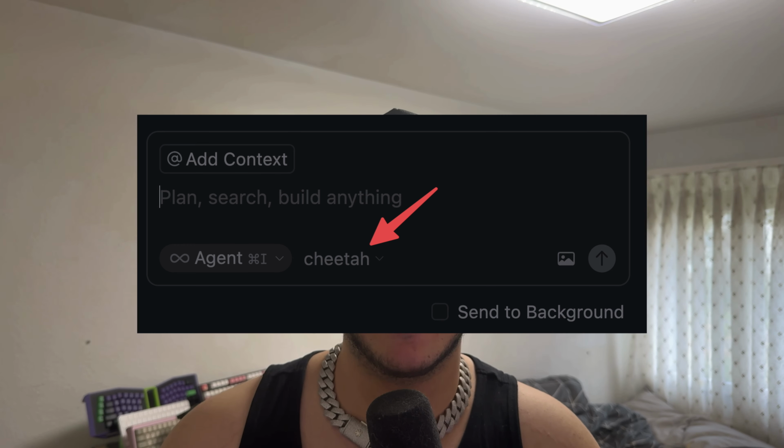Almost a week ago now, Cursor added a new stealth model called Cheetah. A lot of people online have been saying that it's actually Gemini 3, but if you ask me, there is no way that it's true.